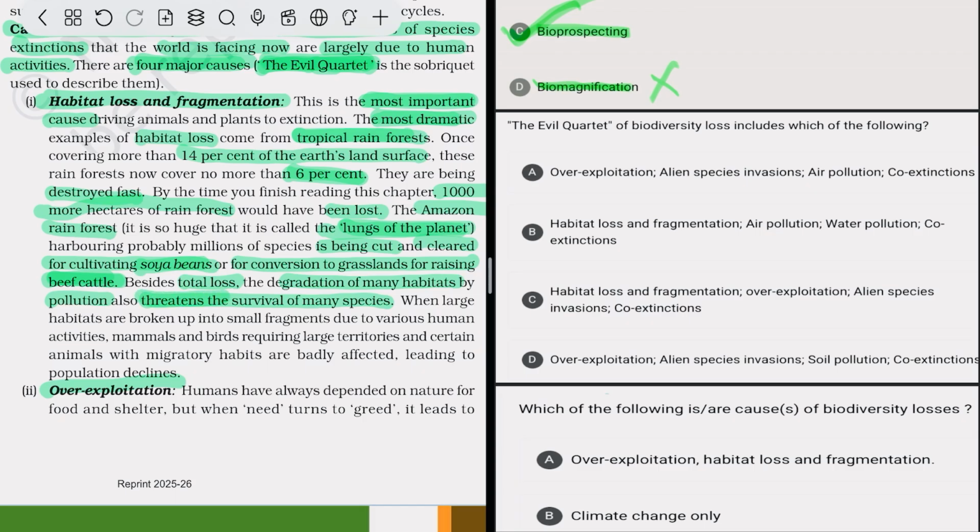So what is fragmentation? It is when large habitats are broken into small fragments due to various human activities. Large territories are converted into small fragments for human benefit, and mammals and birds that require large territories and certain animals with migratory habits are badly affected. Due to habitat loss, their populations decline.